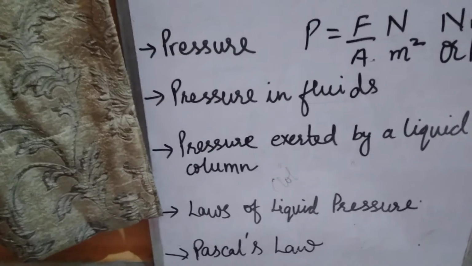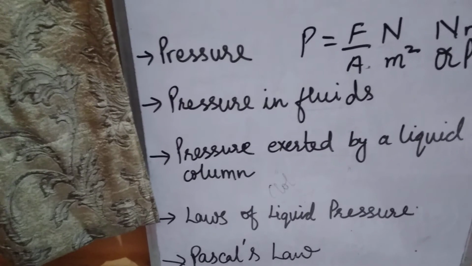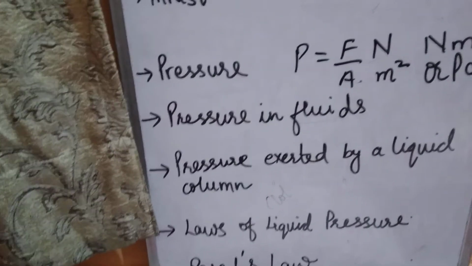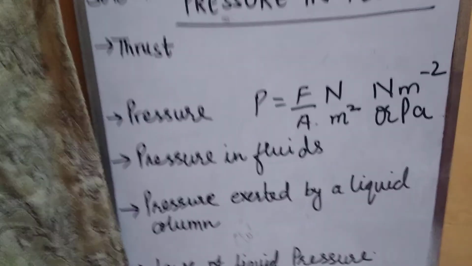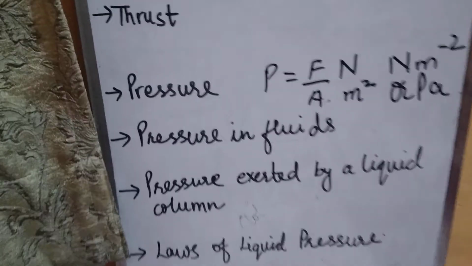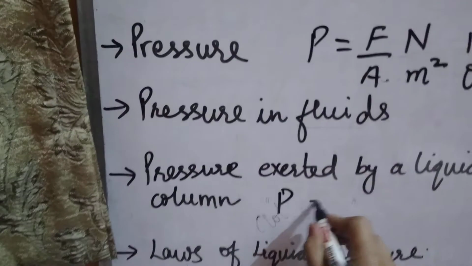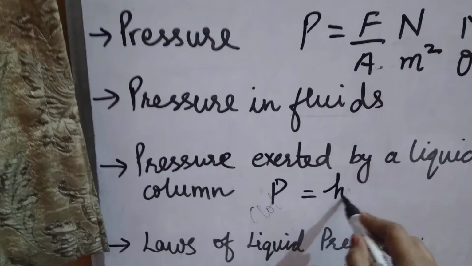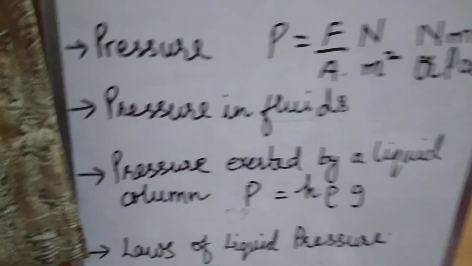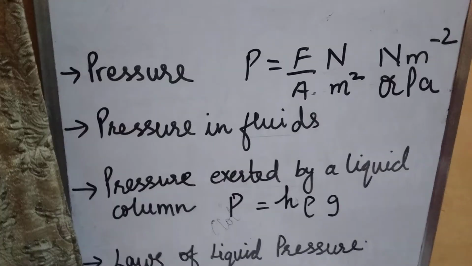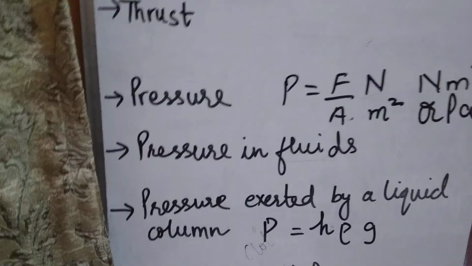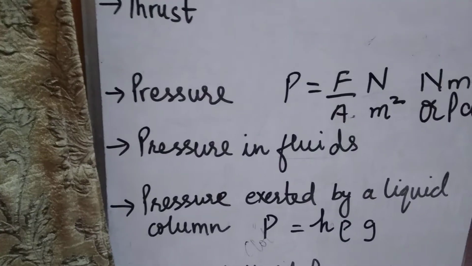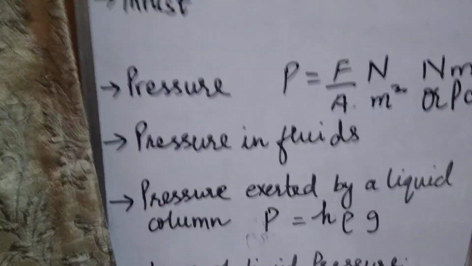So a fluid therefore exerts pressure in all directions. Now the next topic is pressure exerted by a liquid column. See children, pressure exerted by a liquid column is always given by the formula P equals h rho g, where h is the height or you can say depth, rho is the density of the given liquid, and g is the acceleration due to gravity.